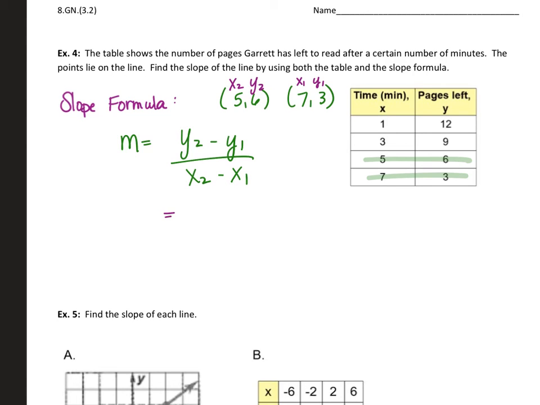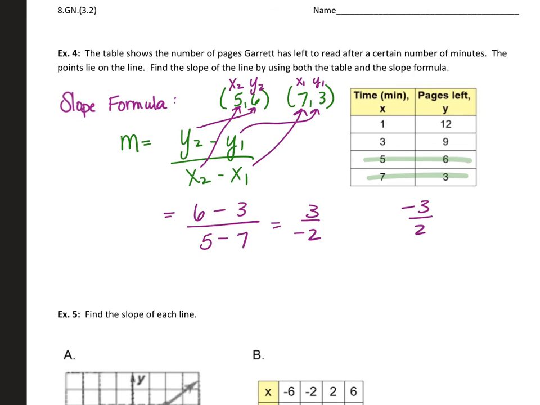So y2 is 3, minus y1 is 6. x2 is 7, minus x1 is 5. So we get negative 3 over 2. Keep in mind the other one we got was 3 over negative 2, but these are equal because it's one negative sign, so we know the whole thing is in fact negative.